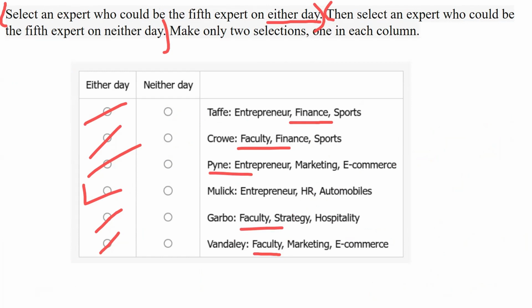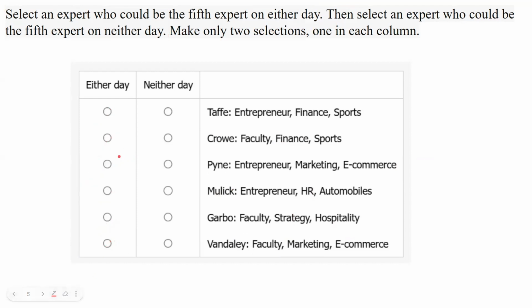Now we come to the second part. Select an expert who could be the 5th expert on either day. So basically we have to select a person who cannot come on either day, either the Saturday or the Sunday. Okay, so again let us begin. Now how do we go about it? So what I'll do is I'll just erase this so that we are able to again map it clearly. So the answer here is Mulek.